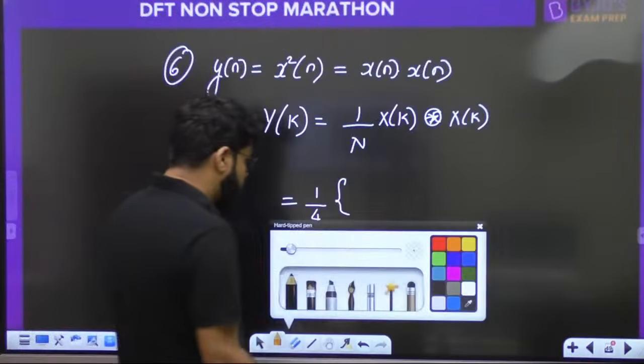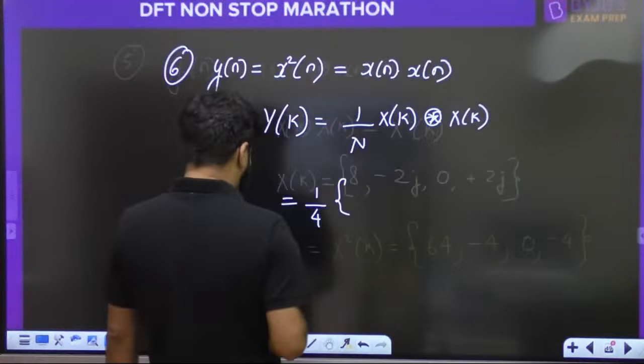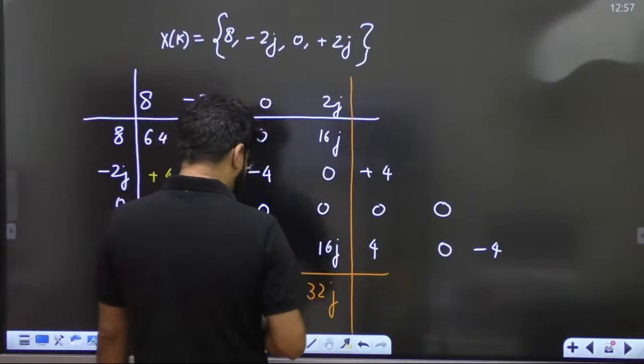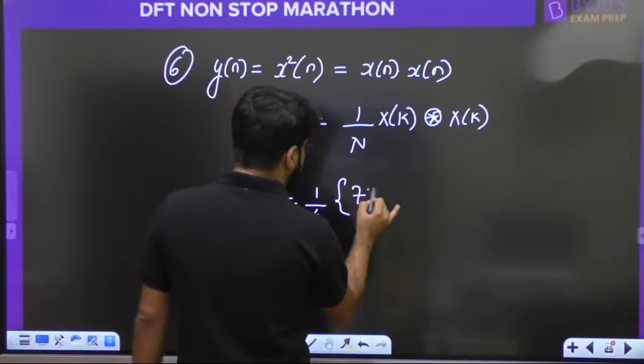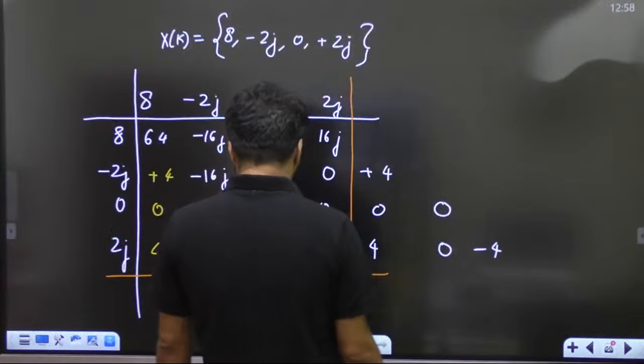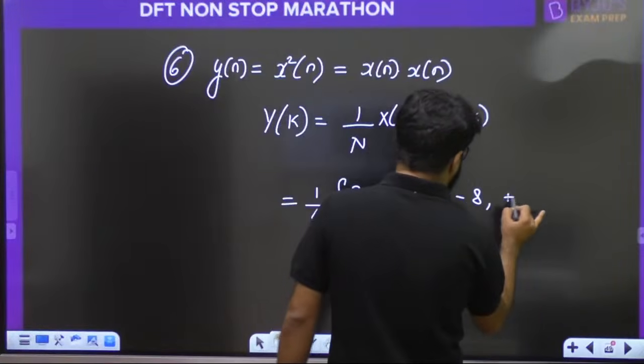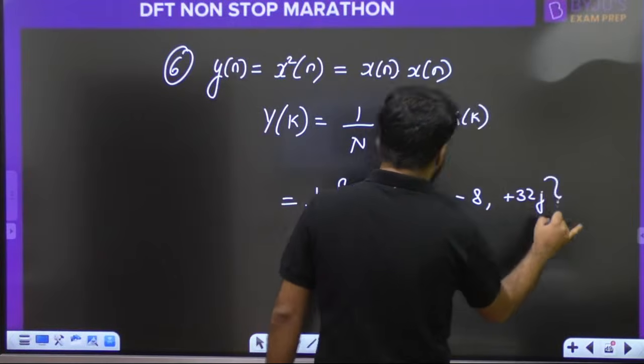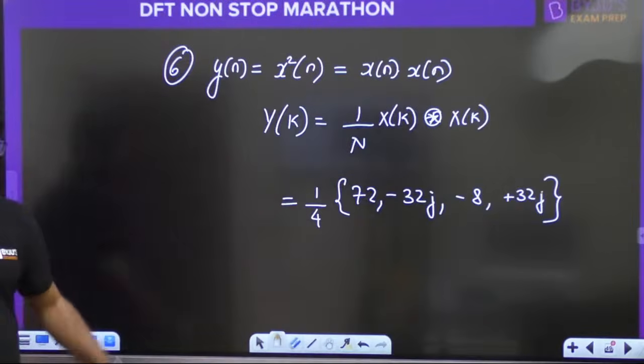Okay, so 1 upon 4. What is the circular convolution result? Note it once: 72, minus 32j, minus 8, and plus 32j, whole multiplied by 1 by n, that is 1 by 4.